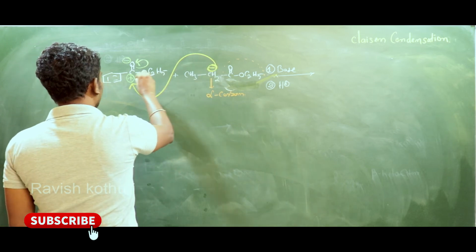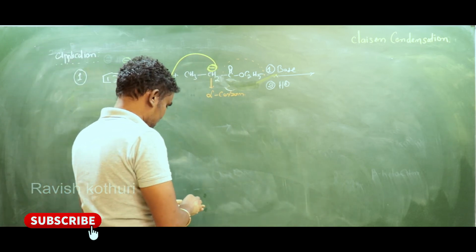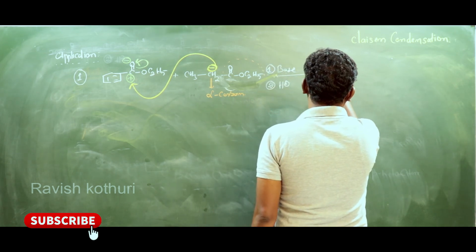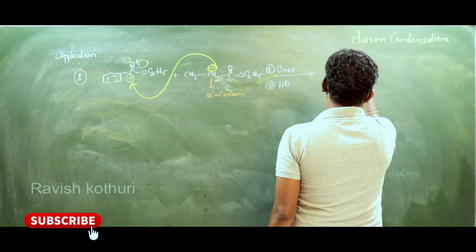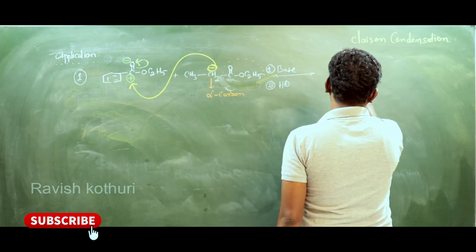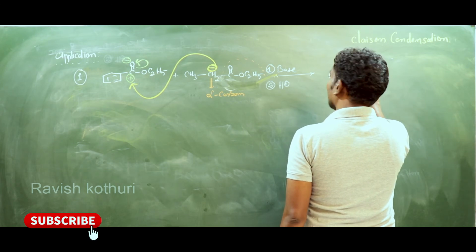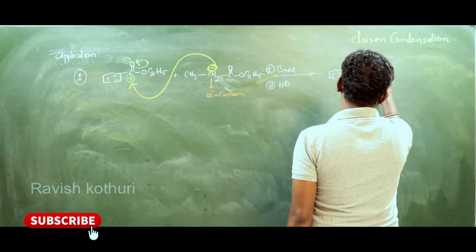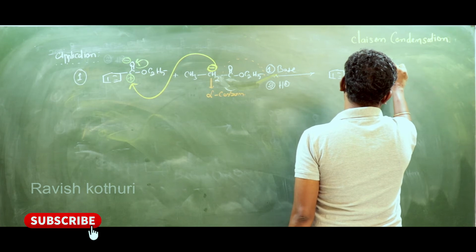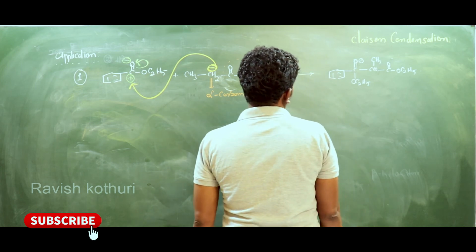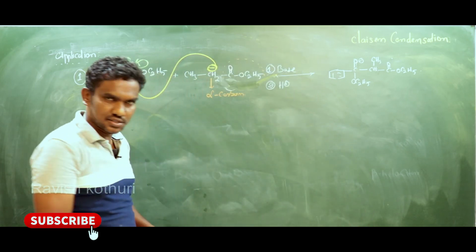Now this negative charge will attack the positive site. So what happens? The product will be C double bond, O minus, OC2H5, CH2, CH, CH3, C double bond, O, OC2H5.